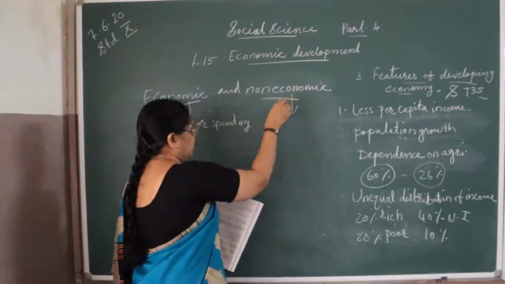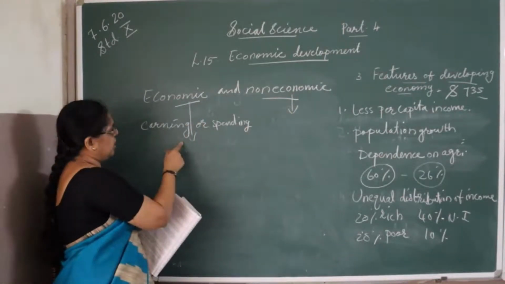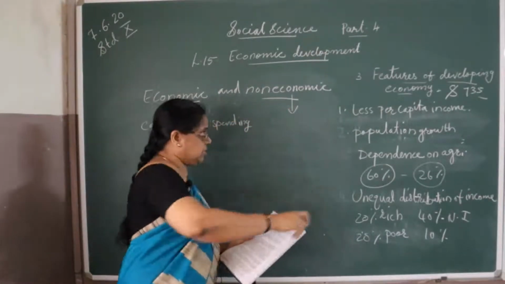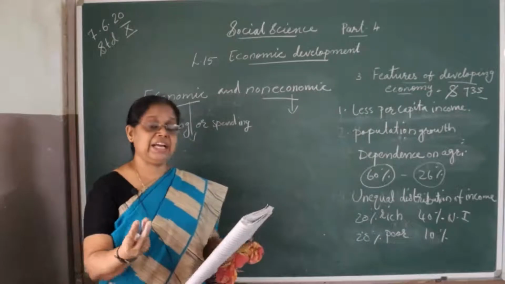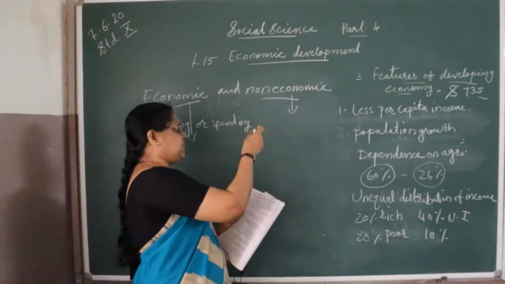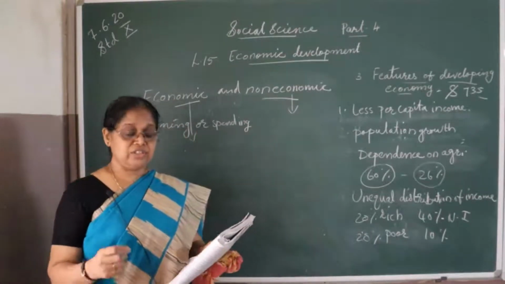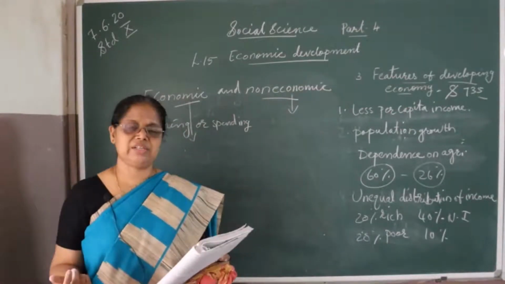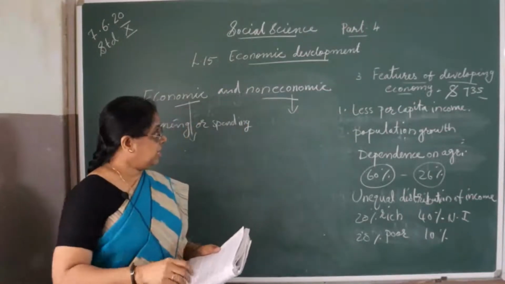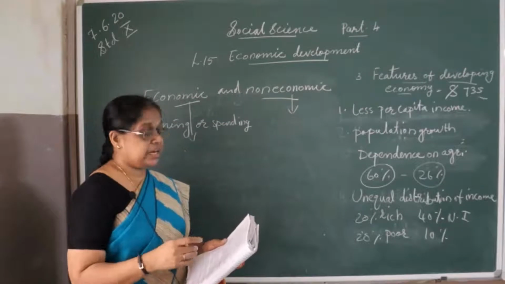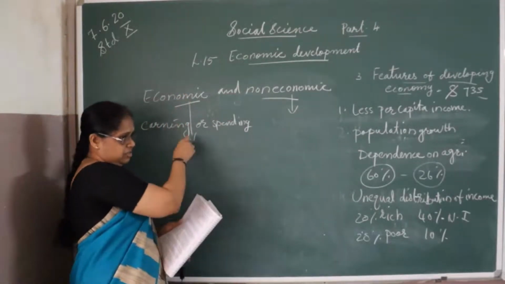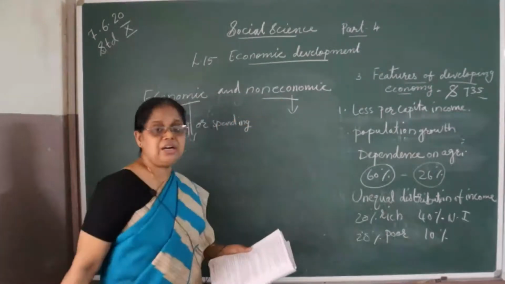Here we can see that a doctor, teacher and all are doing economic activity. Non-economic activity means there is no intention of getting any benefit. For example, a mother nurtures her child, and social services also come under non-economic activity. In no way are we getting any benefit. In economic activity we work and we earn. Here we work and we won't earn anything.